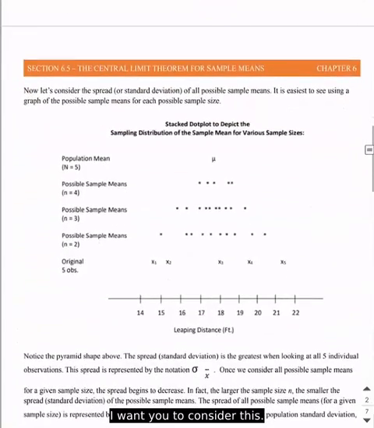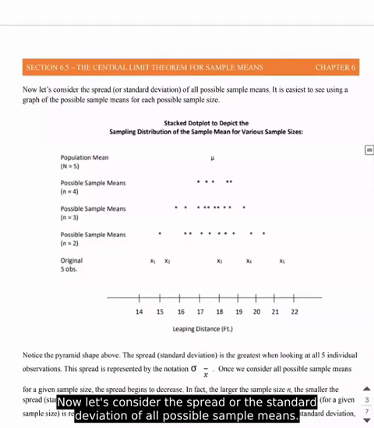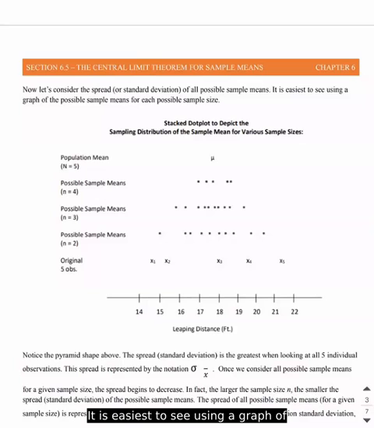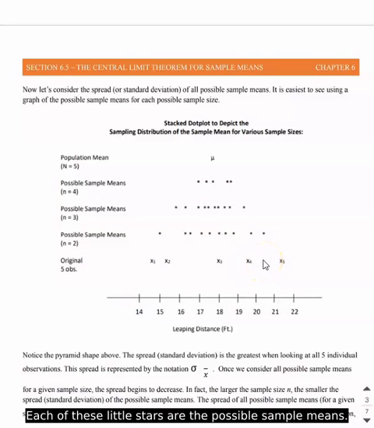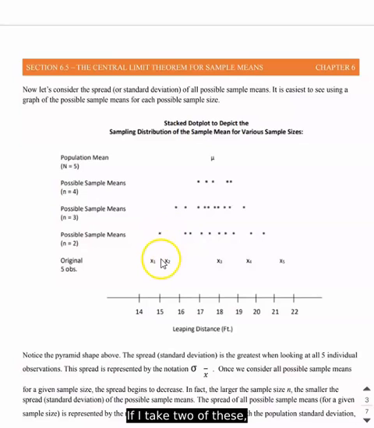So I want you to consider this. Now let's consider the spread, or the standard deviation, of all possible sample means. It is easiest to see using a graph of the possible sample means for each possible sample size. So let's take a look at what we see here. Here's my population mean. Here are my original observations. Each of these little stars is a possible sample mean. So if I take two of these, maybe it's this one here and so forth. So all the different possibilities.